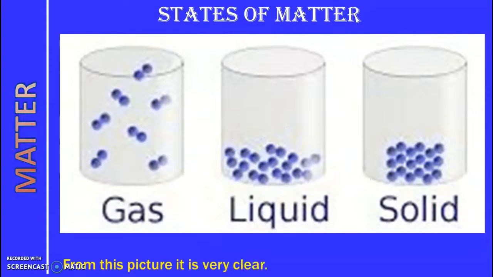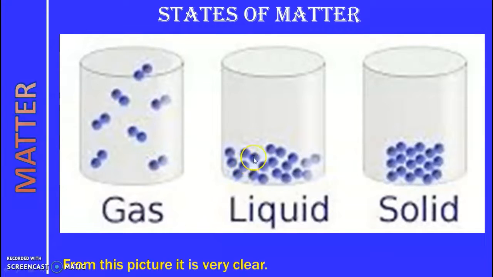Now you can see from this picture it is very clear to you that gases have very large intermolecular space. You can see here these gas particles are widely separated from each other. There is a large space in between them, and that is where the intermolecular force of attraction is the weakest.